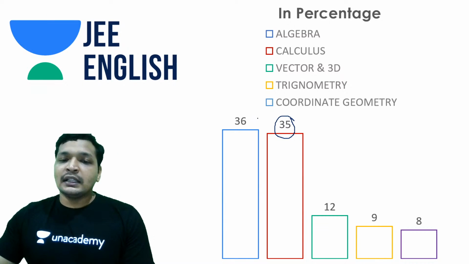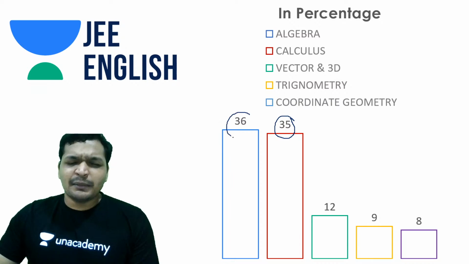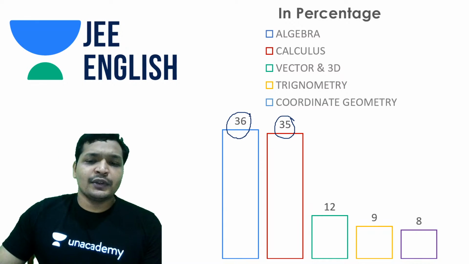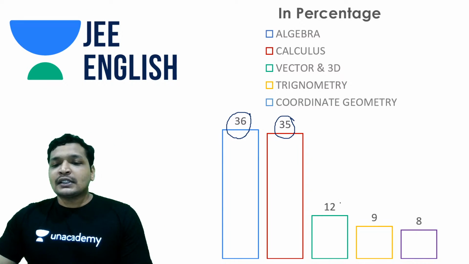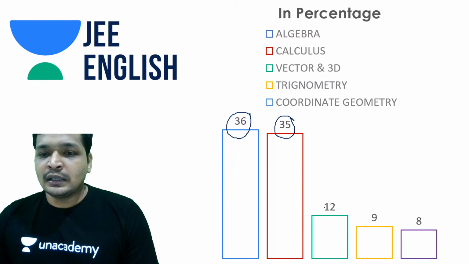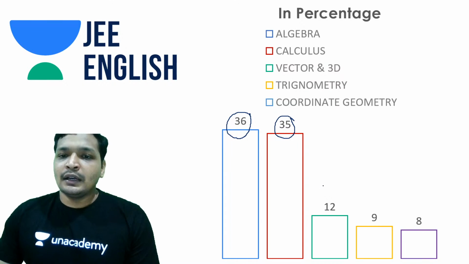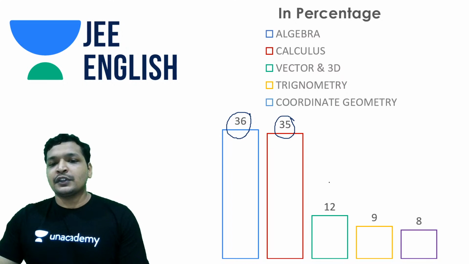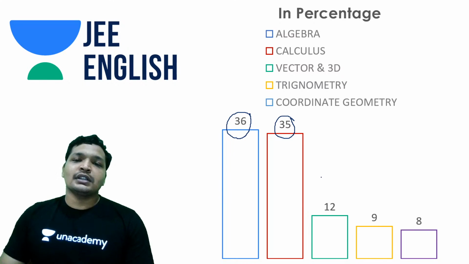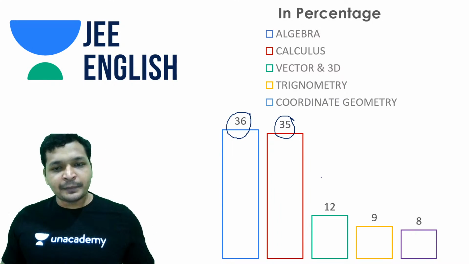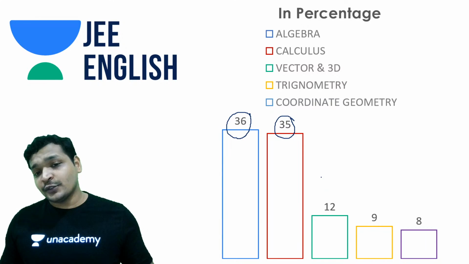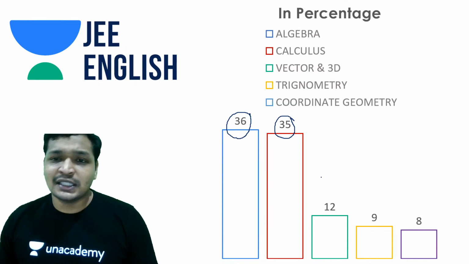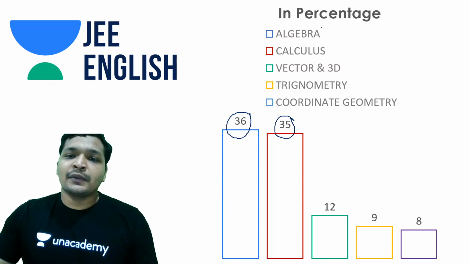And algebra, which generally has a lot of weightage, came down a little bit at 36% weightage. Okay, and vector 3D and the rest of them carried a little bit of weightage as they do. In fact, the questions have reduced from the rest of the topics. The majority was focused on calculus and algebra. So 37, 36, 35, so 70% of the paper was just from two topics. That was from algebra and calculus.